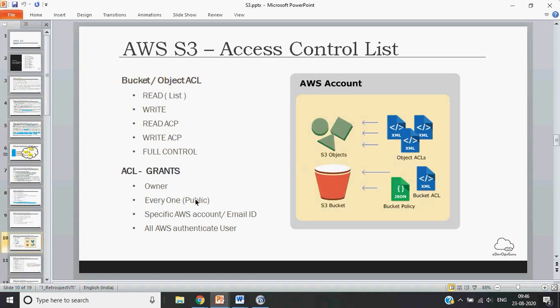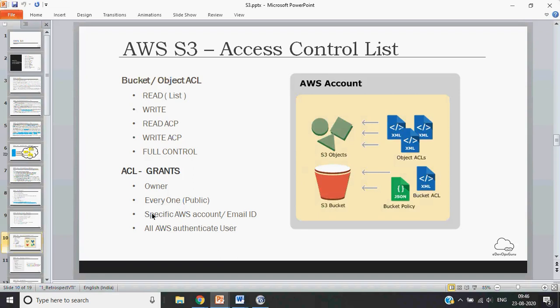Similarly, there can be grants for who can have these access control lists. Only the owner can do the read, only the owner can do the full control, or everybody if it is public, or a particular AWS account.